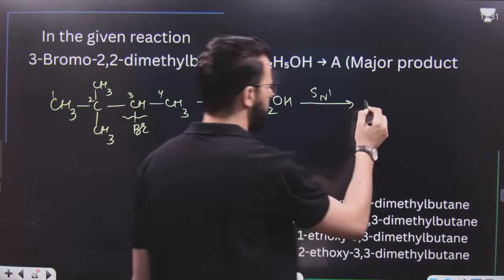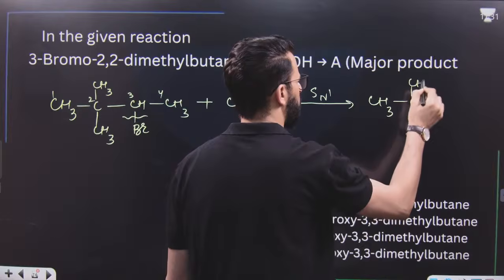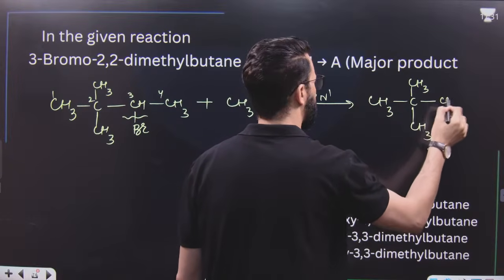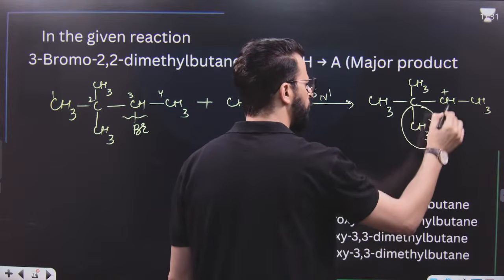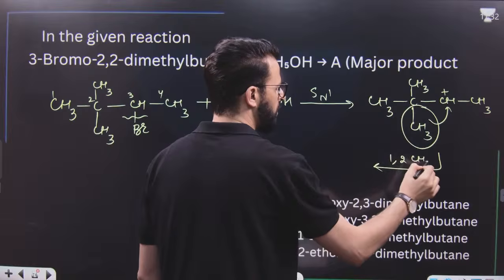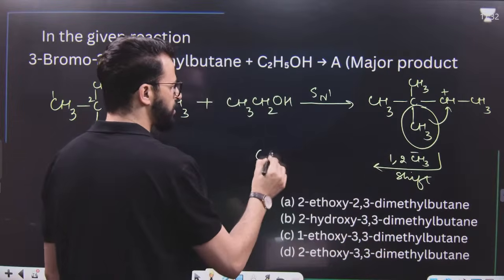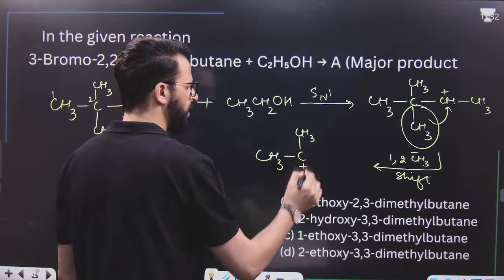It will result in the formation of a carbocation first, like this. This carbocation undergoes a 1,2-methyl shift. Once this methyl shift takes place, it results in the formation of a more stable carbocation, like this.